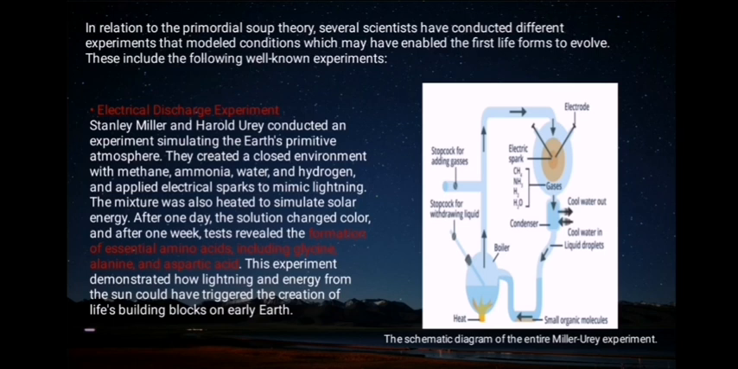They created a closed environment with methane, ammonia, water, and hydrogen, and applied electrical sparks to mimic lightning. The mixture was also heated to simulate solar energy. After 1 day, the solution changed color, and after 1 week, tests revealed the formation of essential amino acids, including glycine, alanine, and aspartic acid.